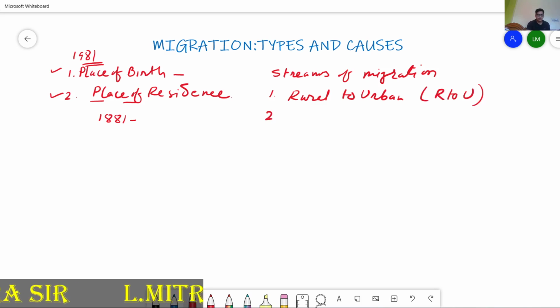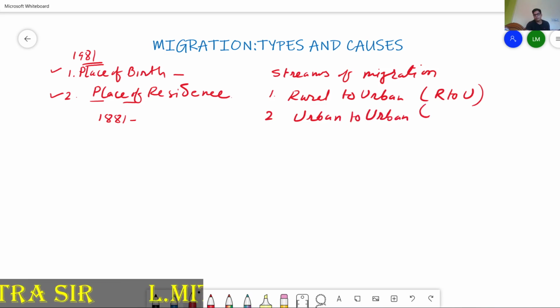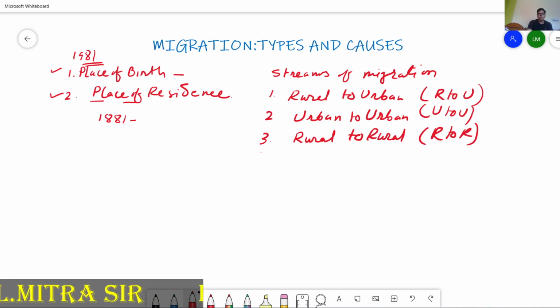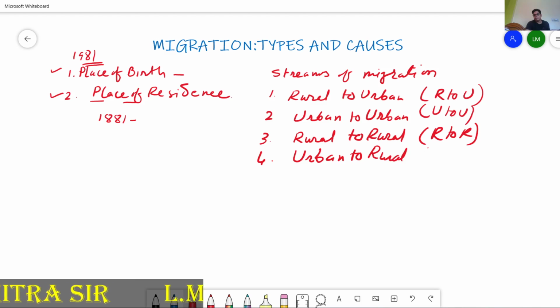So this is the stream, R to U. The second stream that can be seen is urban to urban, which you can shorten to U to U. The third is rural area to rural area, so this movement is R to R. And another type is urban to rural area, so U to R.